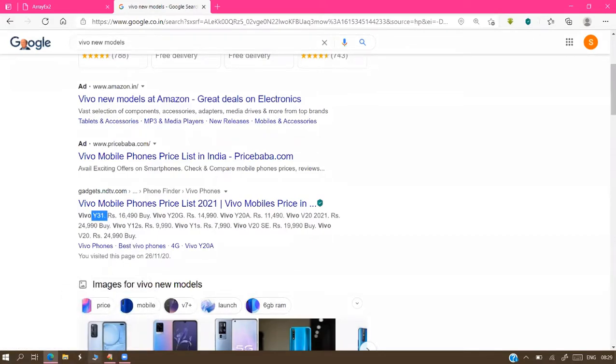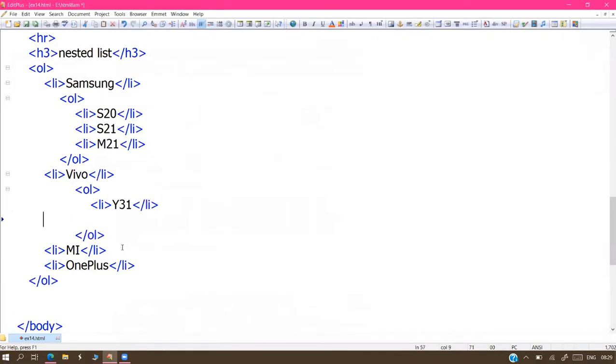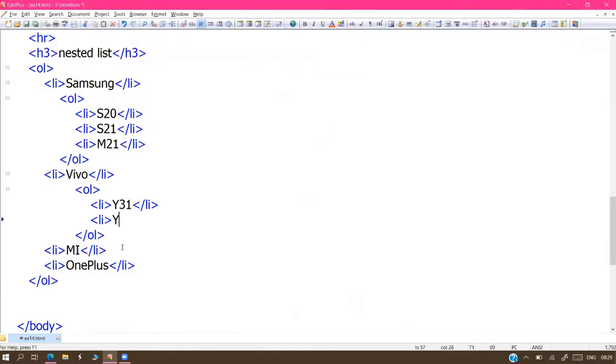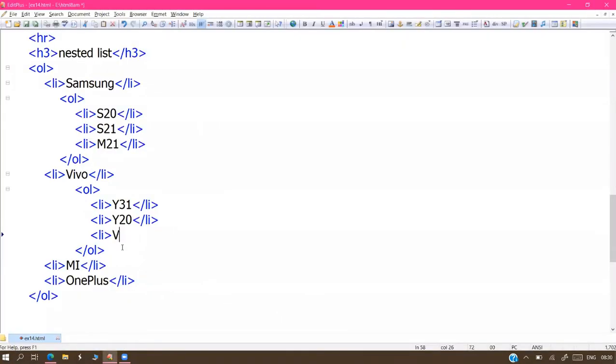Vivo Y31, Y20, V20. Like that, there are so many. Next MI.